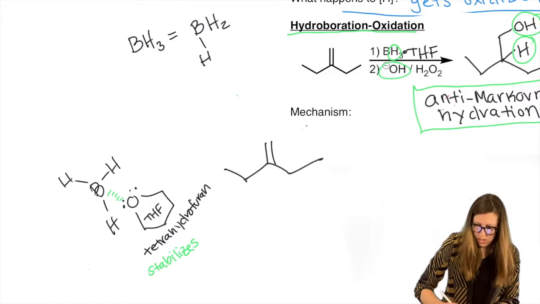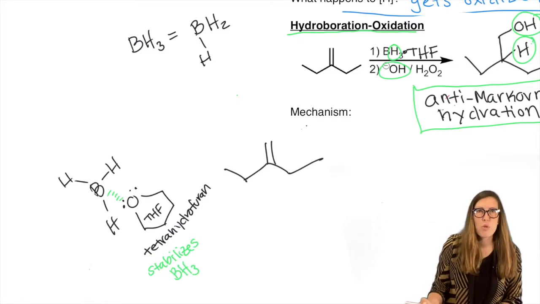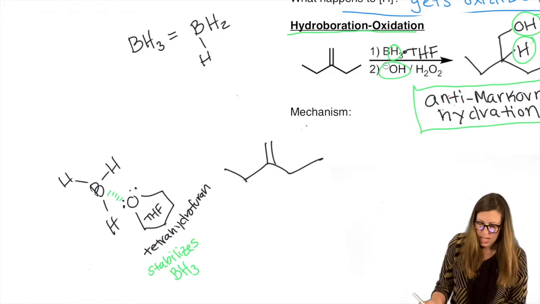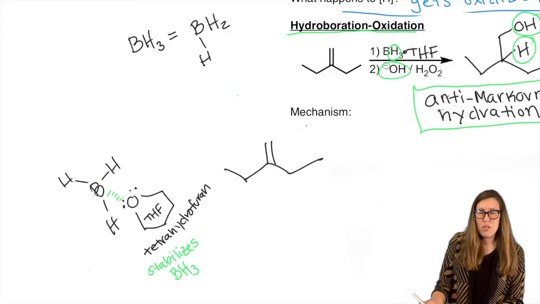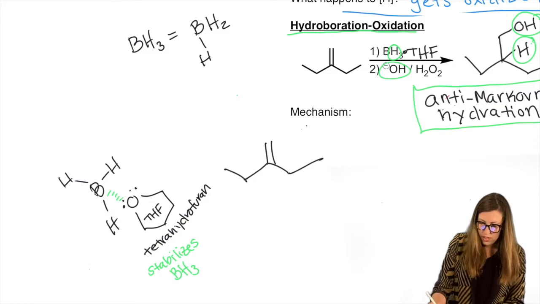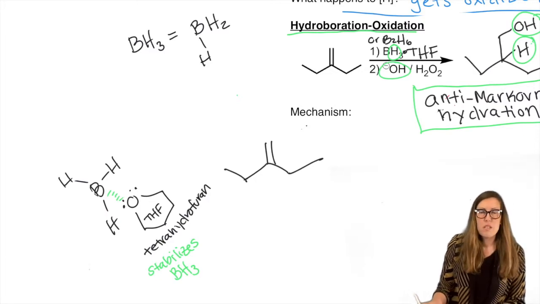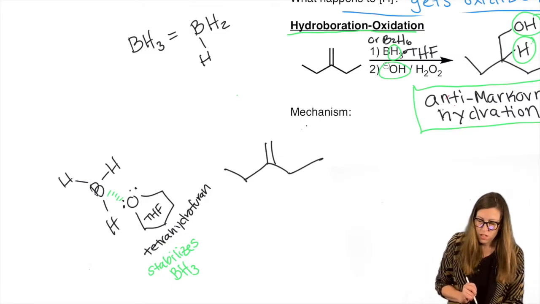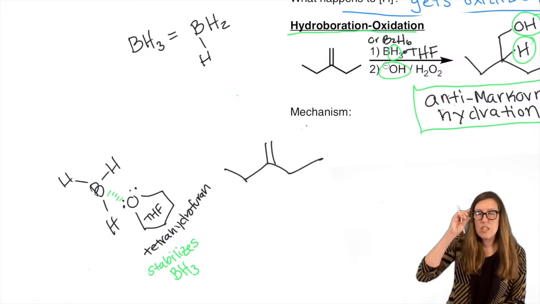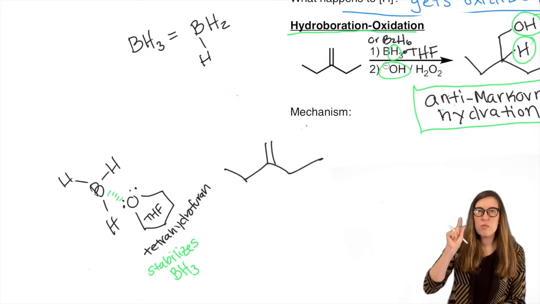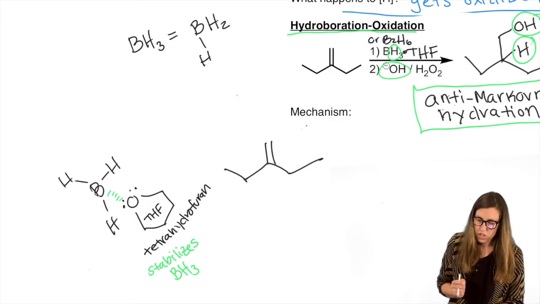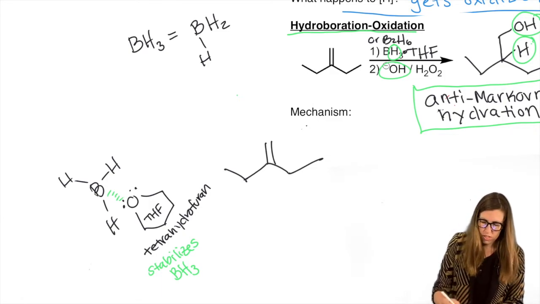Why do we need to stabilize it? It's kind of reactive. It has an open octet, and so it's electron poor, so letting it complex there. It does also tend to dimerize, so you might even see B2H6. It'll still react, but notice the ratio is the same. It's still a 1-to-3 ratio, 2-to-6, 1-to-3. So borane comes in various other forms as well. It could have R groups. As long as you have one H there, you can add that H, that green H. So this is going to be our green H.